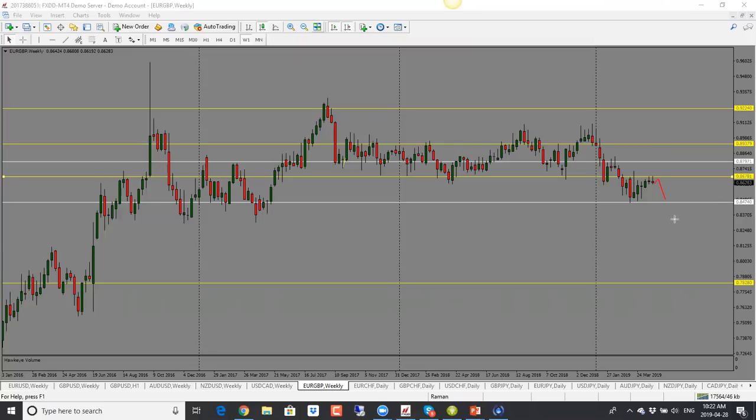So target would be 0.8480 here for Euro pound. So bias is bearish for Euro pound.